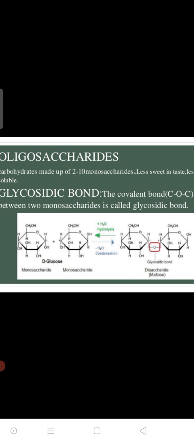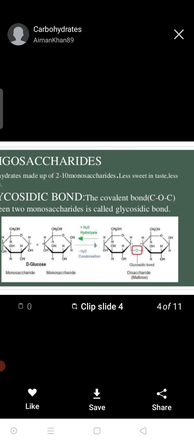So the oligosaccharide, the well-known example, is a disaccharide. Before the example of disaccharide, the most important thing in the case of oligosaccharides and polysaccharides is the glycosidic bond, or O-glycosidic bond, the oxygen-containing glycosidic bond. It is one of the covalent bonds. Covalent is a sharing of an electron pair.